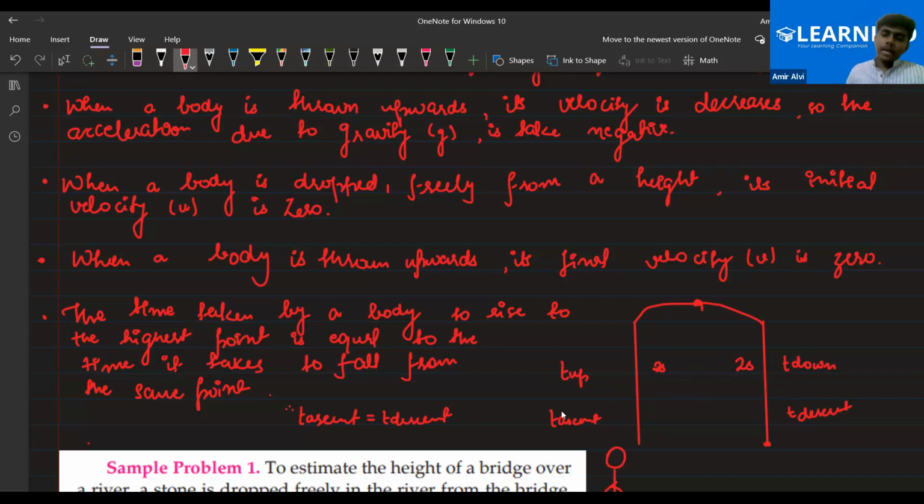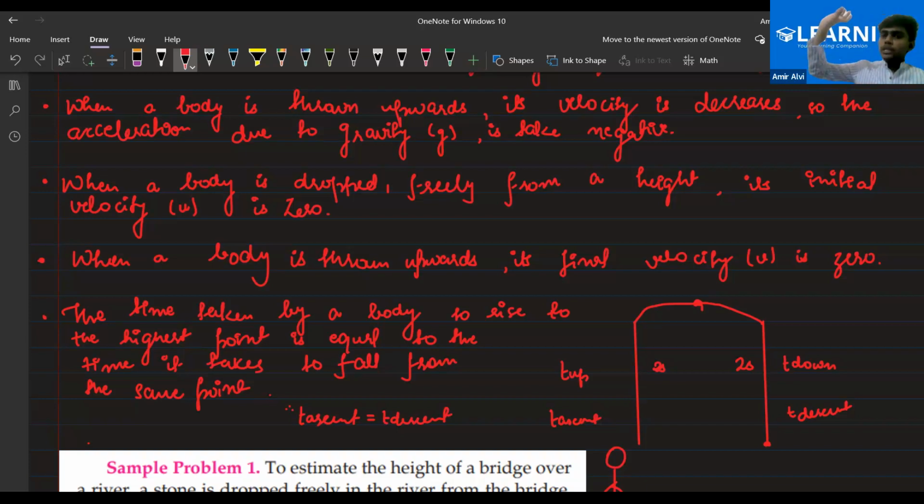Any doubt so far to anyone? Sir, can you repeat the last part? Okay, I'm saying that if you throw a body in the upward direction, it will take a certain amount of time to reach the highest point. Suppose I'm standing here and I've thrown a ball upward.